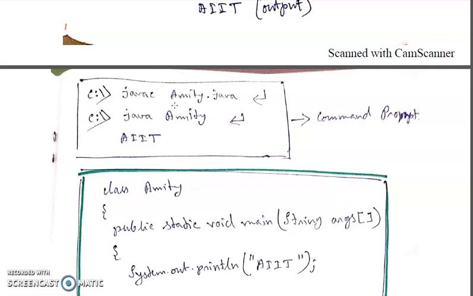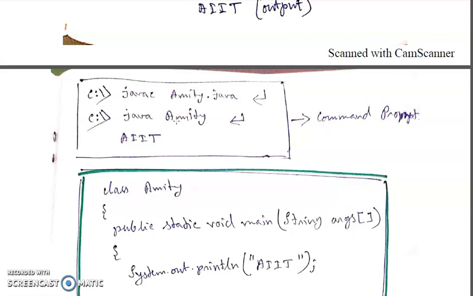If there is no error, it will be compiled and come to the next line. In the next command line you have to write java Amity. Java is an interpreter, and Amity is the name of the class in which the main method is written. Please remember, here I am not writing amity.class, I am writing only Amity, the name of the class.